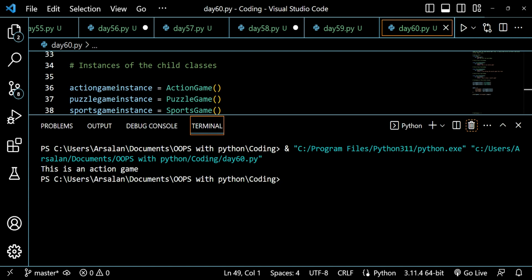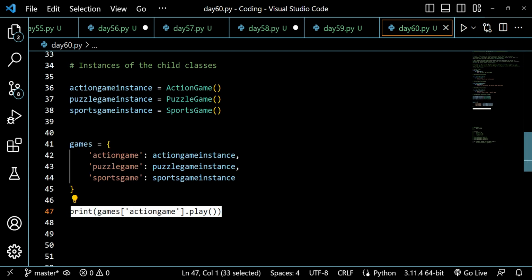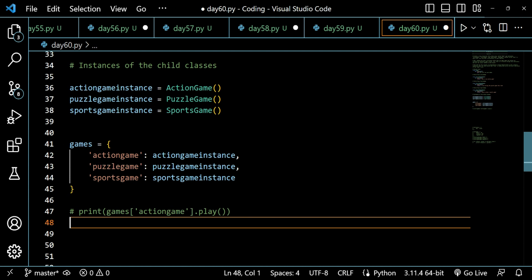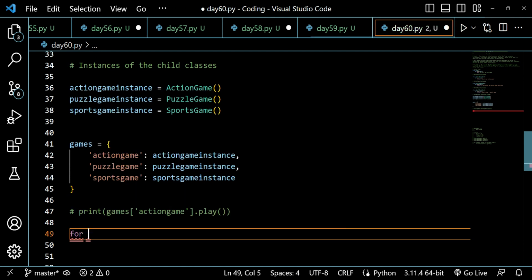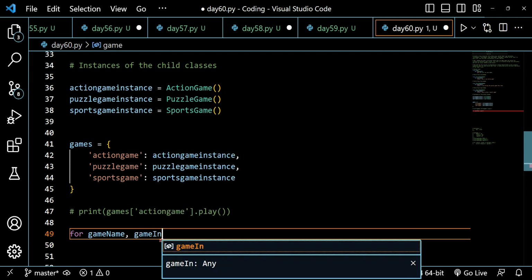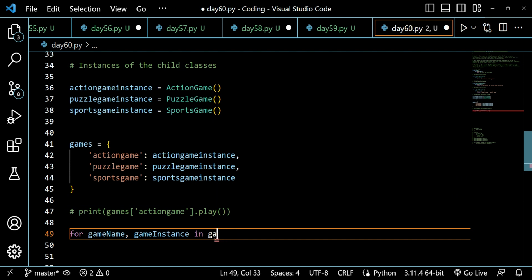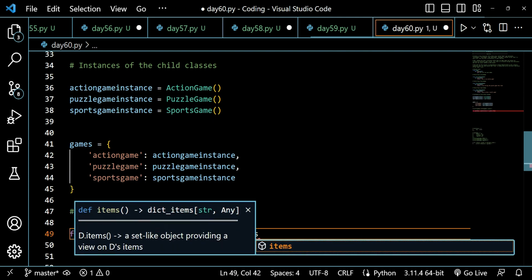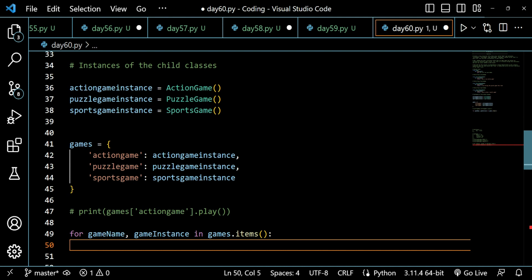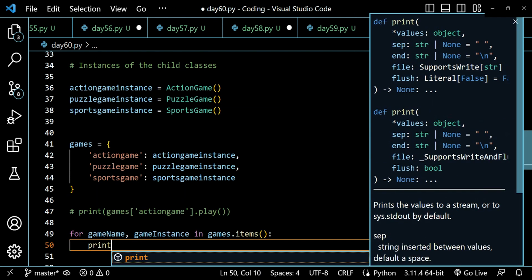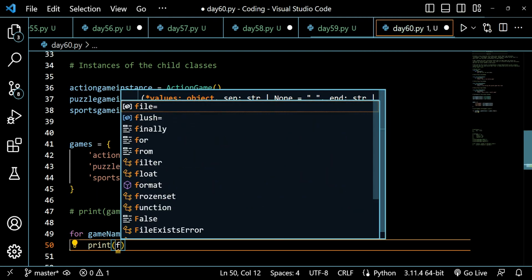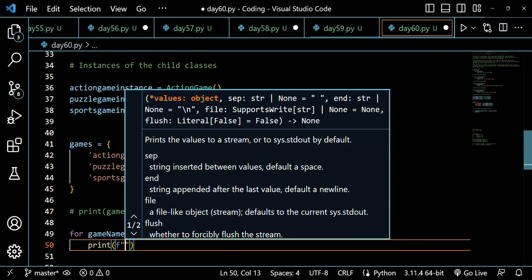So what we can do here, instead of this, is run a loop again. We can say for game name, comma, game instance in games dot items, close it by parenthesis, and then we can print an f string here so that I can get the values dynamically.